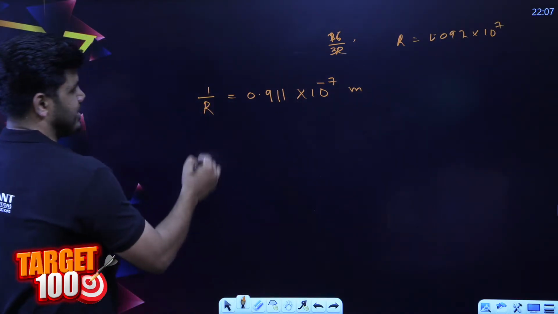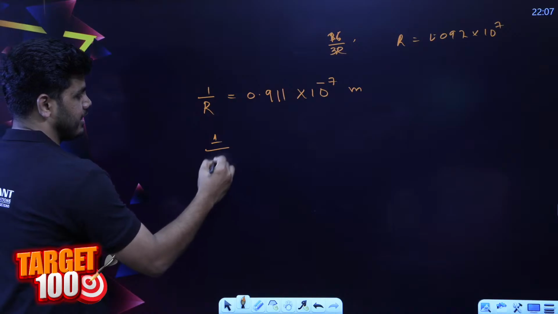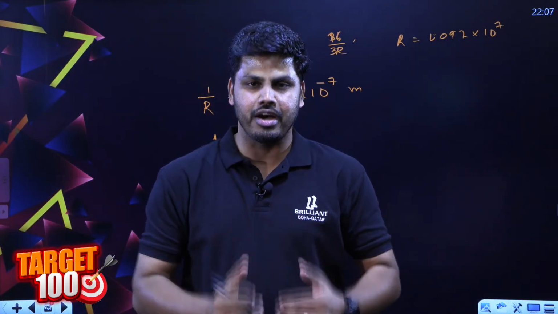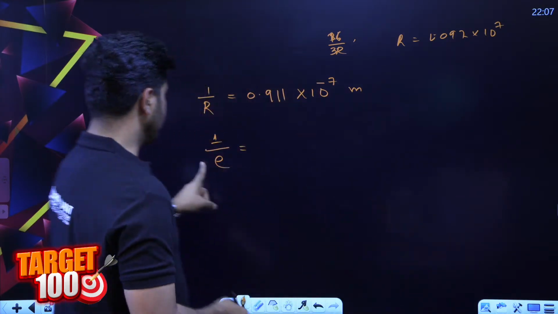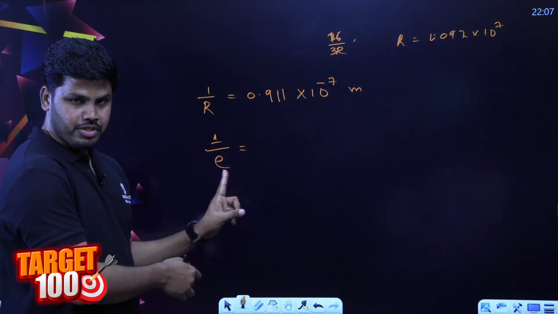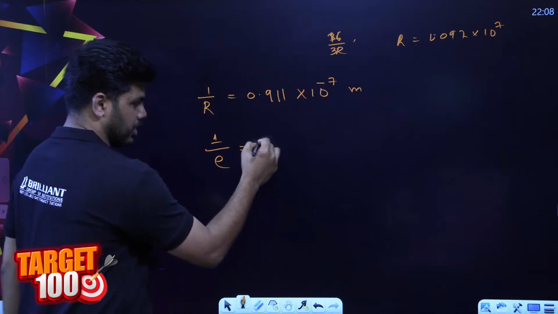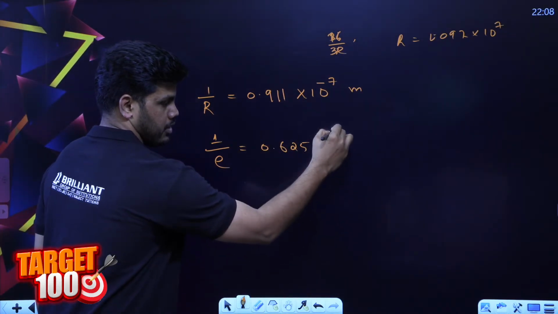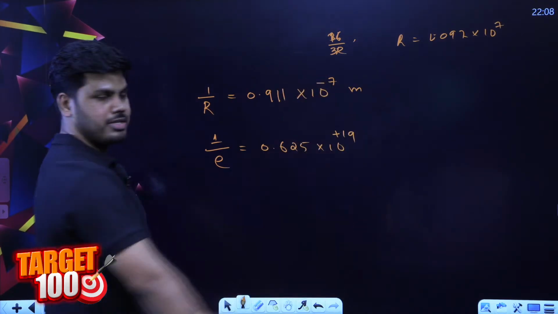Just like we remembered 1 by e. In electrostatics, in the quantisation of charges, we used this ratio frequently. Q is equal to Ne, 1 by e, that is 1 by 1.6, 0.625 into 10 raised to plus 19, that was the value.